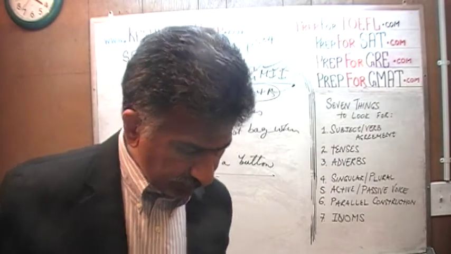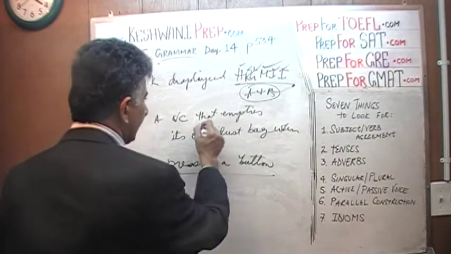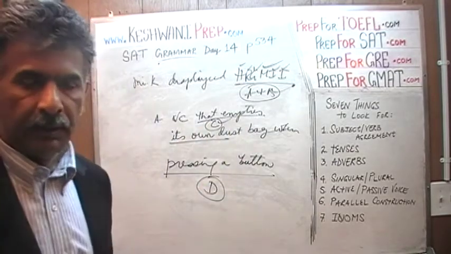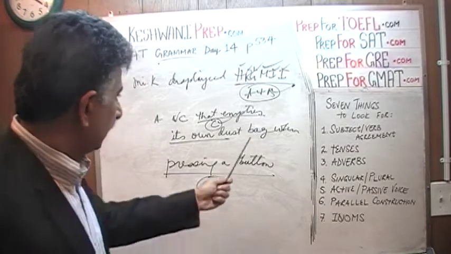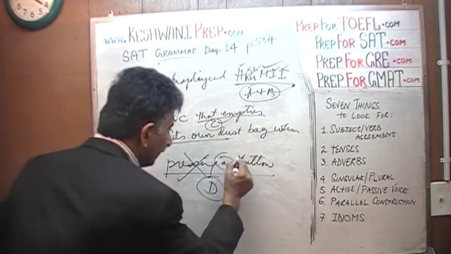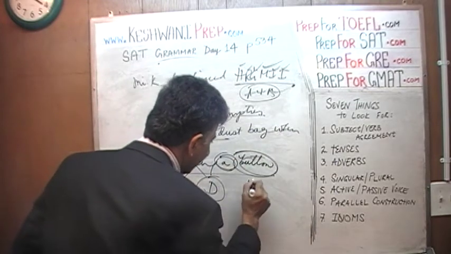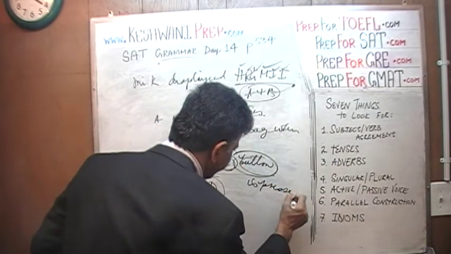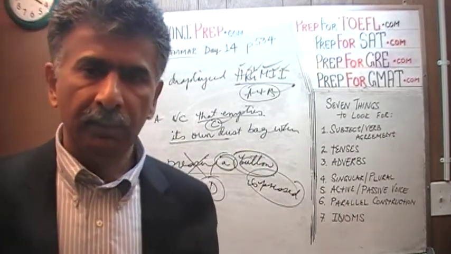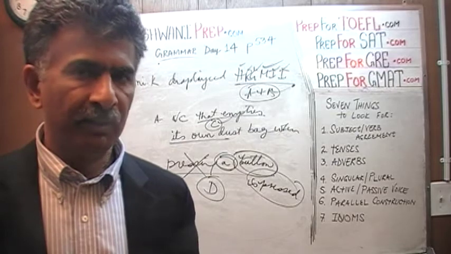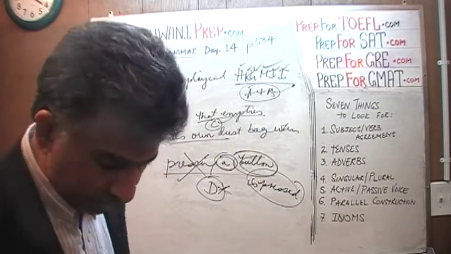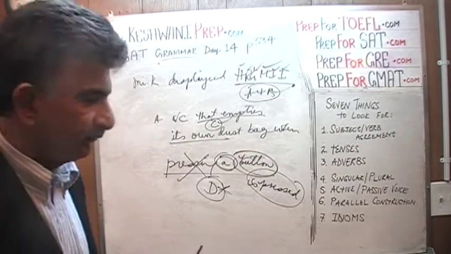A vacuum cleaner that empties its own. This is fine also. A vacuum cleaner that empties its own dust bag when what? When a button is pressed. A vacuum cleaner that empties its own bag when a button is pressed, not when pressing a button. The answer is D. When a button is pressed. Number 22, next column.